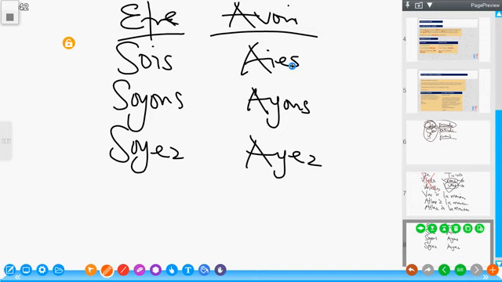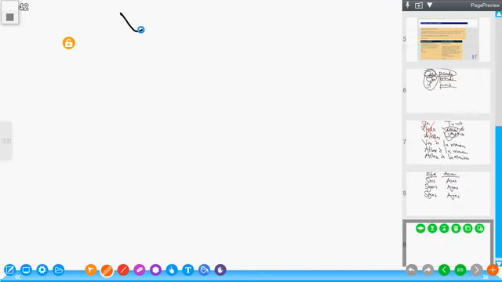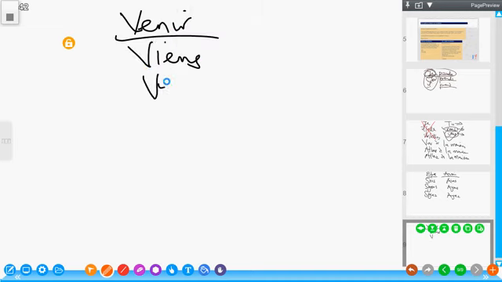Apart from these two verbs and some other very few irregular verbs, every other verb uses their tu form, then the nous form and the vous form. For instance, the verb venir. The tu form of venir is viens, the nous form is venons, and the vous form is venez.